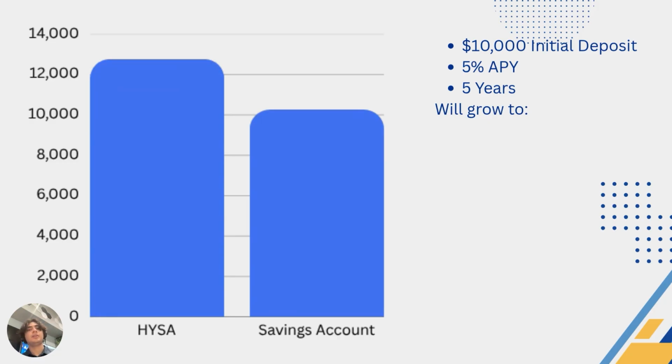Now, I wanted to provide an example of how a high yield savings account grows your money at a higher rate than traditional savings accounts. Starting off, if you deposit $10,000 into a high yield savings account with a 5% APY, after 5 years, your account will grow to $12,762. However, a savings account with a 0.052% APY will only grow to $263 in the span of 5 years.